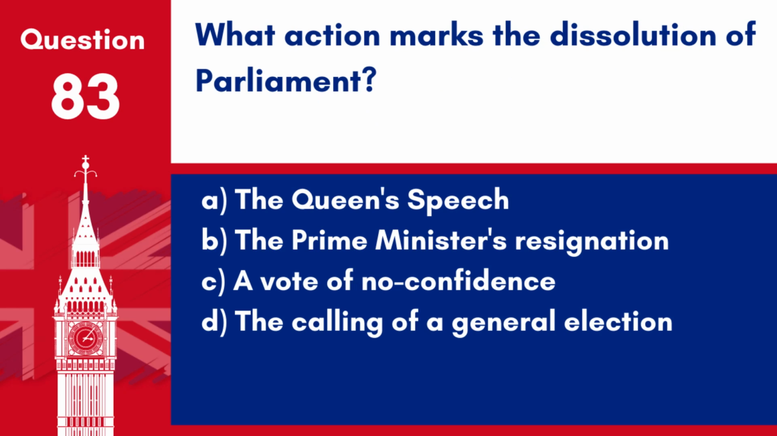Question 83. What action marks the dissolution of Parliament? A. The Queen's speech. B. The Prime Minister's resignation. C. A vote of no confidence. D. The calling of a general election. Answer: D. The calling of a general election. The dissolution of Parliament occurs when a general election is called, ending the current parliamentary session.